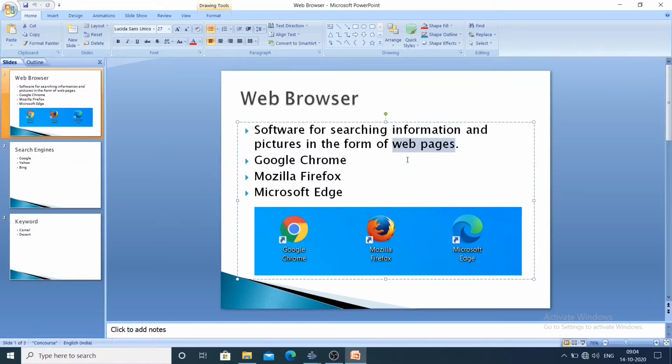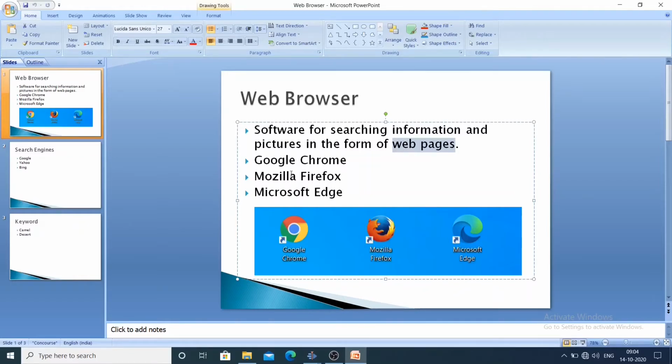I will repeat once more. Web browser is a software. What is its use? It is used for searching information and pictures. And how will we get those information and pictures? We will get the information in the form of pages, and those pages are known as web pages. Is it clear, my dear students?